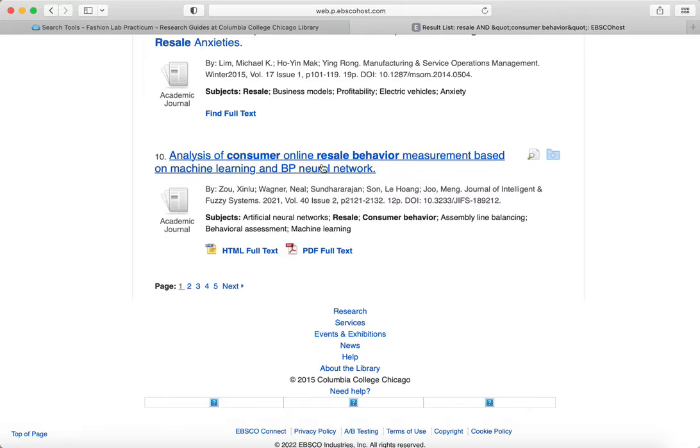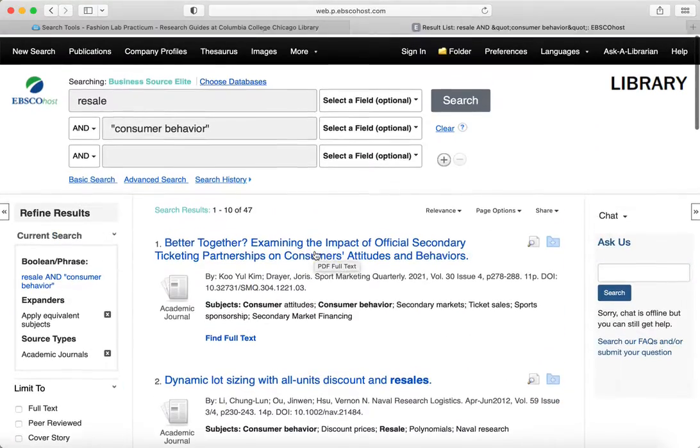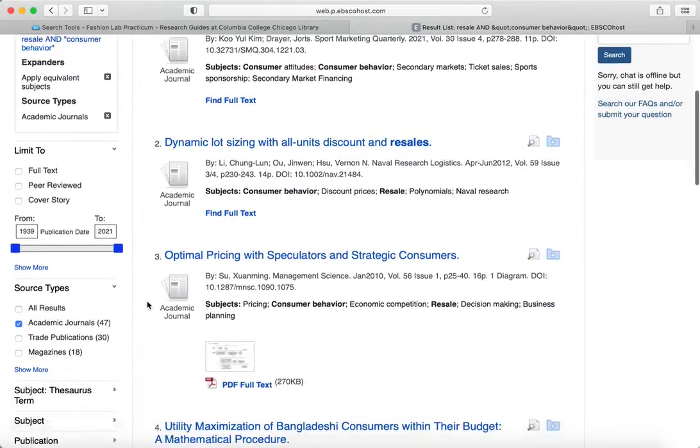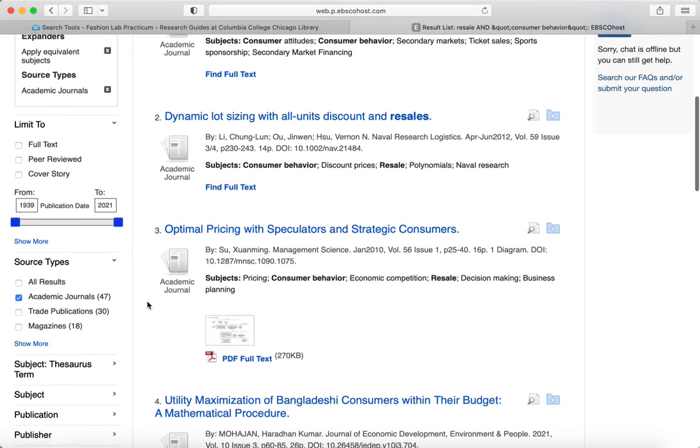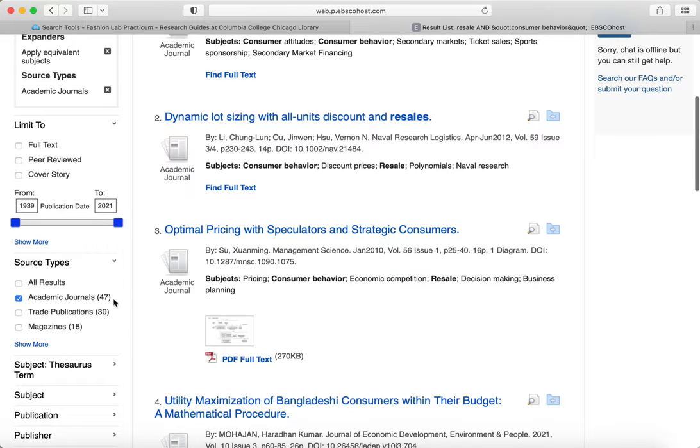Here's probably a really relevant article, and it is from a scholarly journal and can be read full text right here. Note that there are two ways to limit to academic journals. One is this link. One is peer-reviewed. Peer-reviewed is a stricter standard, and I don't really recommend it for this type of course because you're going to lose some things that are just fine.